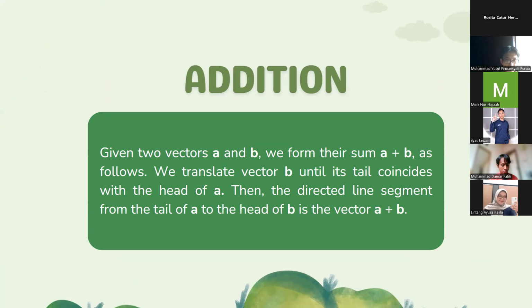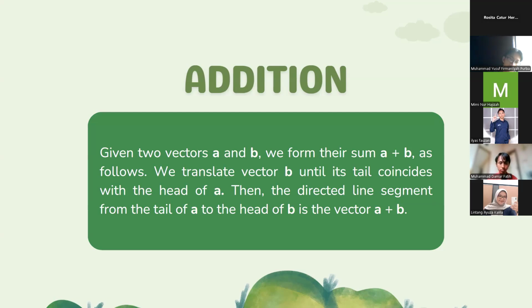Given two vectors, vector a and vector b, we form the vector a added to vector b as follows.